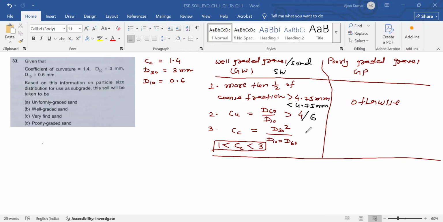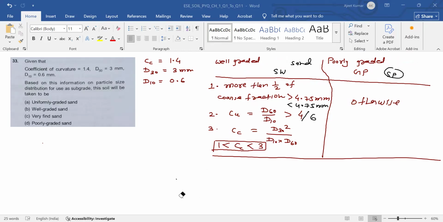Otherwise, this is poorly graded sand, that is SP. So if we remove these things, then the table for sand, SW.